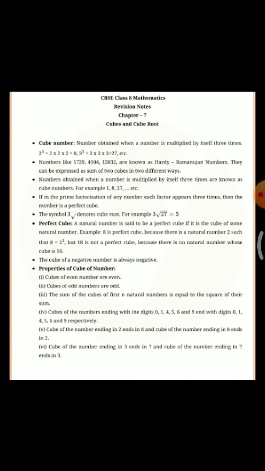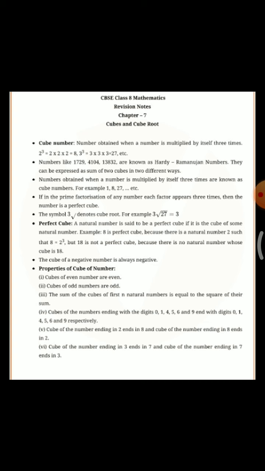Fifth property is the cube of a number ending in 2 ends in 8 and the cube of a number ending in 8 ends in 2. Sixth property is the cube of a number ending in 3 ends in 7 and the cube of a number ending in 7 ends in 3.